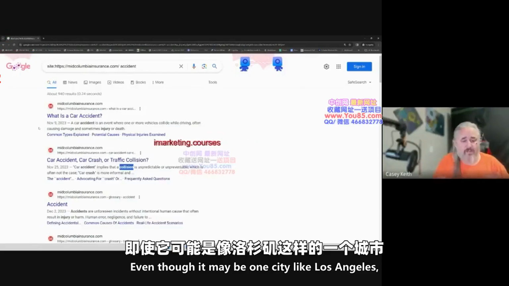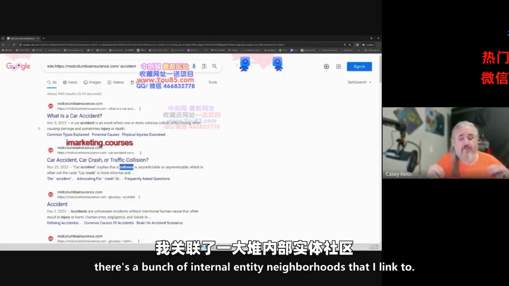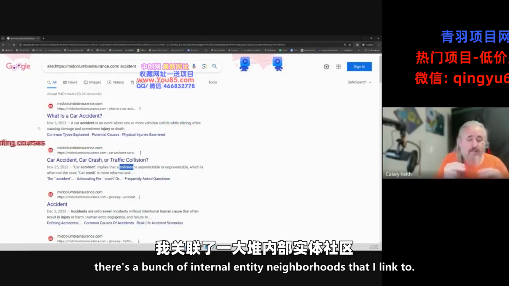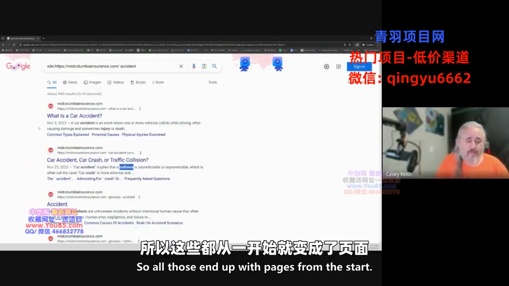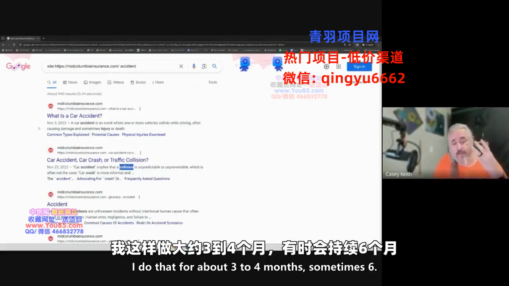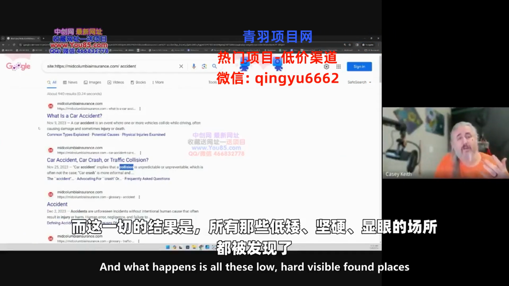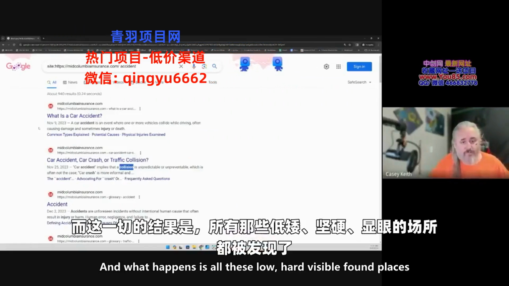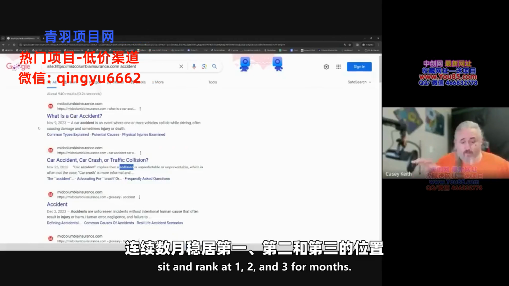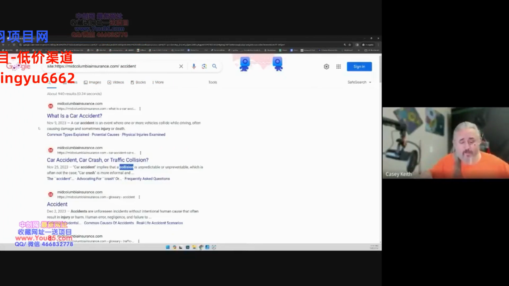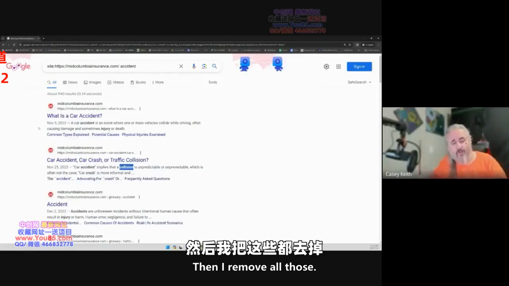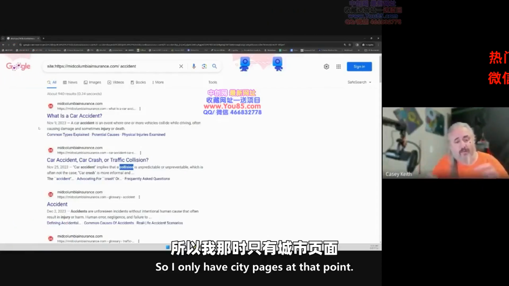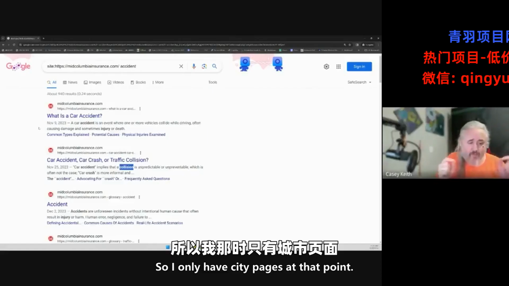Even though it may be one city like Los Angeles, there's a bunch of internal entity neighborhoods that I link to, so all those end up with pages from the start. I do that for about 3 to 4 months, sometimes 6. What happens is all these low-competition, hard-to-find places sit and rank at 1, 2, and 3 for months. Then I remove all those, so I only have city pages at that point.